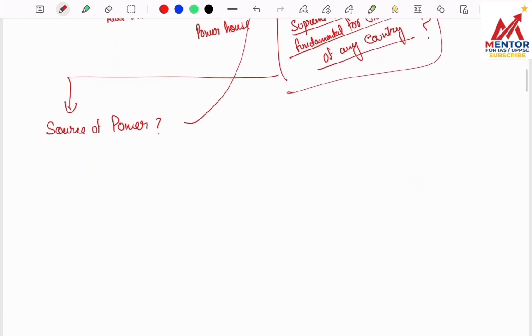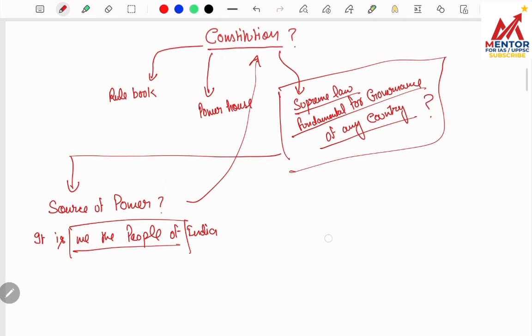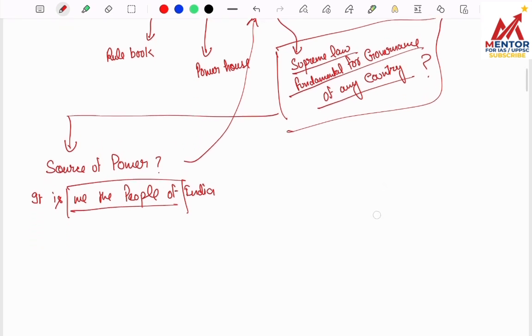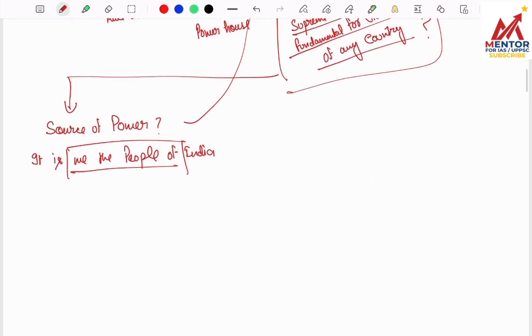So how many of you are aware with our preamble? Like, what is the first line given in our preamble? I think this is the first line given in our preamble. We the people of India. So ultimately the source of power for constitution is we the people of our country. They are the source of power. So now it would be clear to you what is the source of power for constitution.